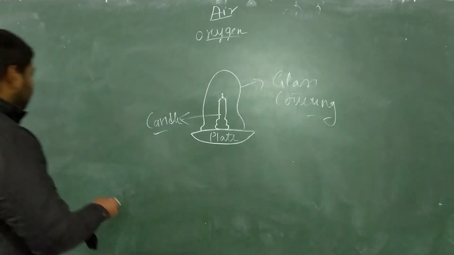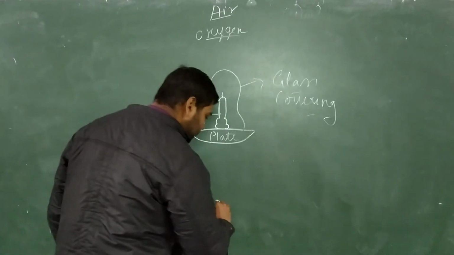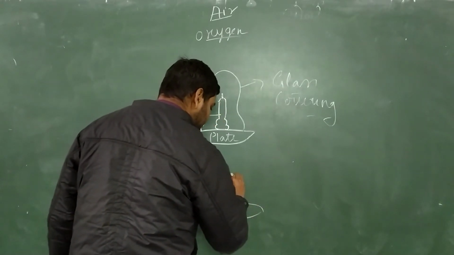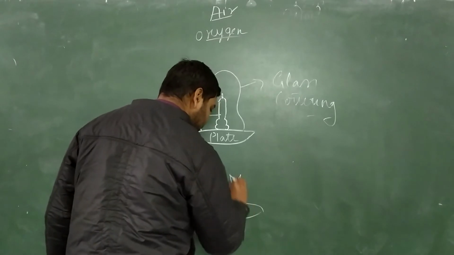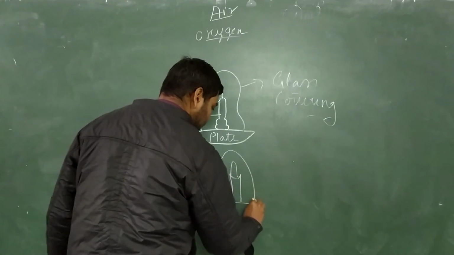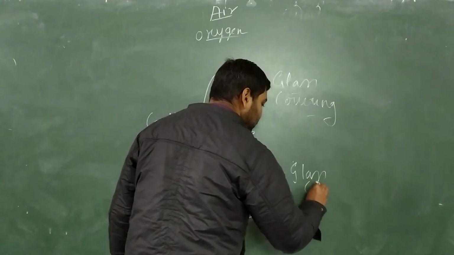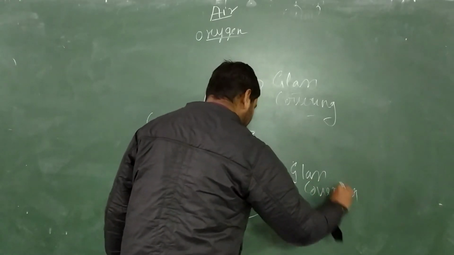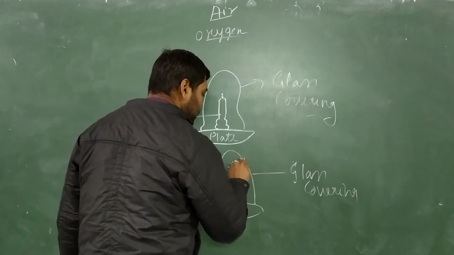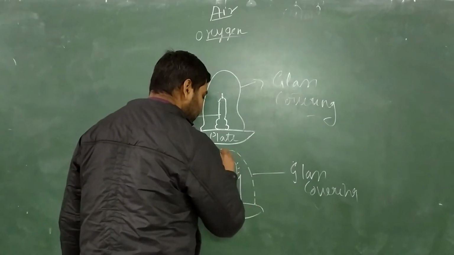Like that only, the second case. If we see the second case, what happened? We will take a plate, and on that plate we will keep a candle. This is the candle, and we will cover it with a glass. Here again we are covering it with the glass, but we are seeing that on that glass there are a few openings.